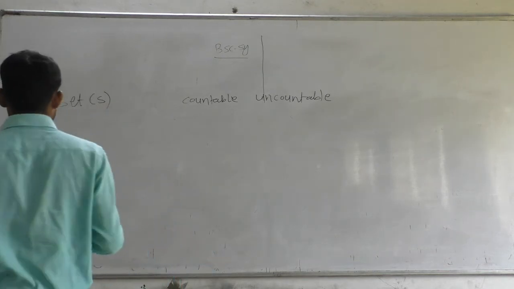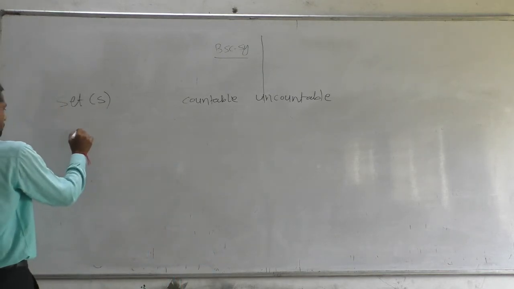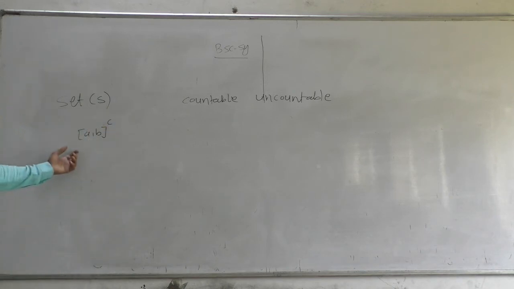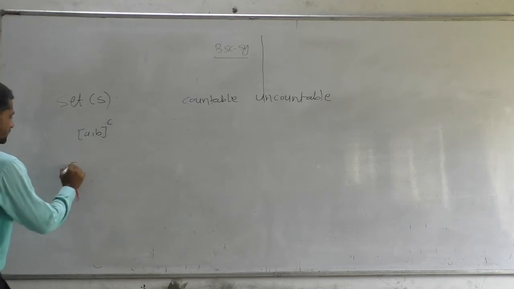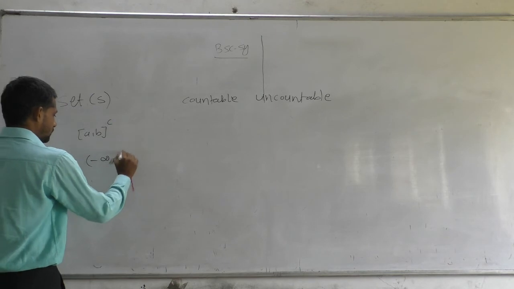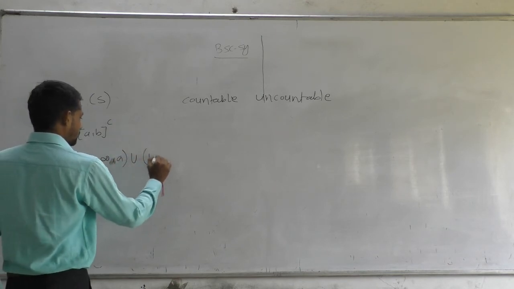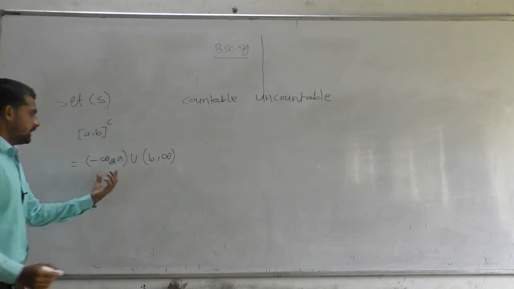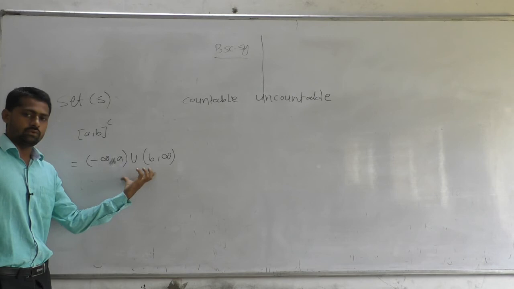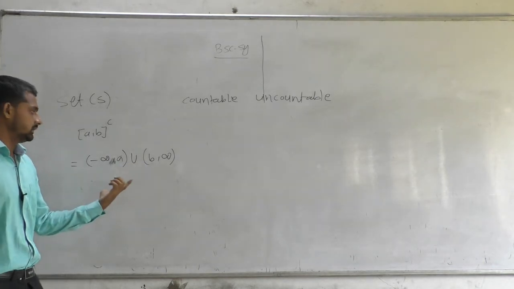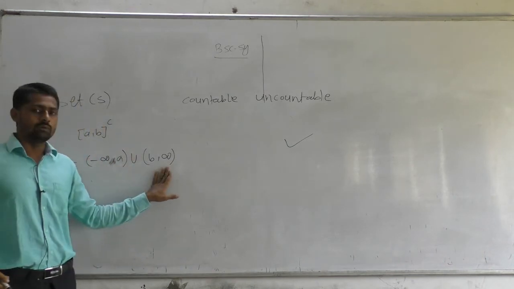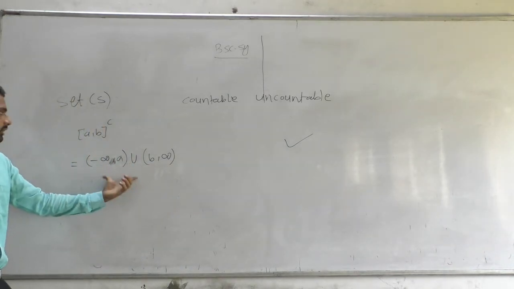Now consider the complement of this set [a, b]. Now observe that the complement of this set is minus infinity to a, open interval, union b to infinity, and any open interval or closed interval is uncountable, and an uncountable union of uncountable sets is uncountable. So this set is uncountable. This is uncountable, this is uncountable, therefore their union must be uncountable.